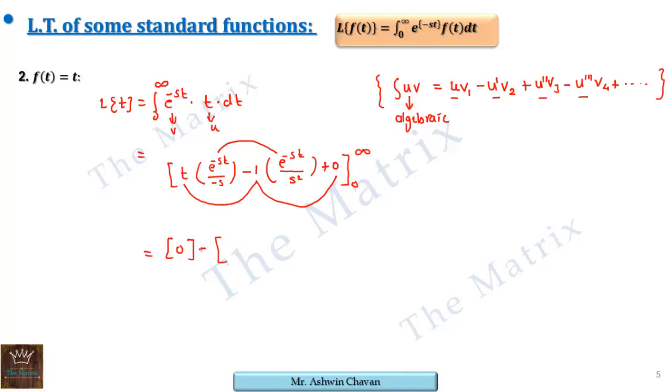The lower limit t equal to 0 gives the first term 0 because of this t, and the second term as minus, upper limit e raised to minus 0, that is 1 upon s square only, and finally we have 1 by s square as Laplace of t.